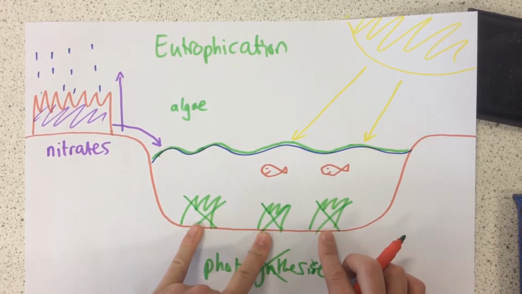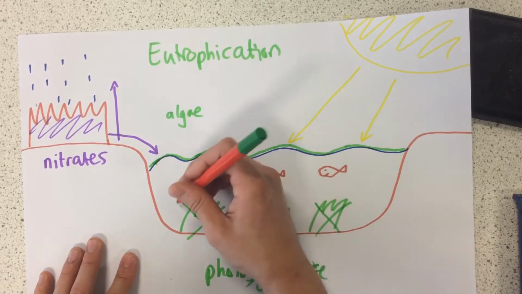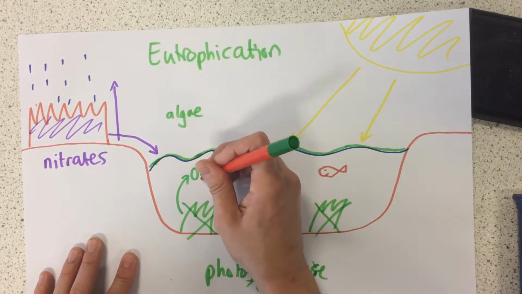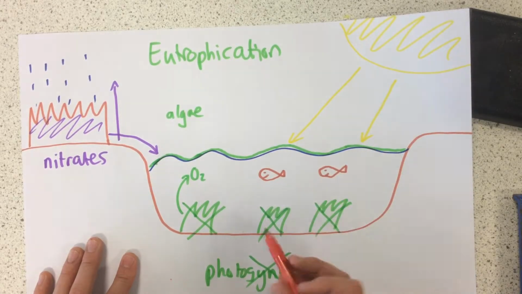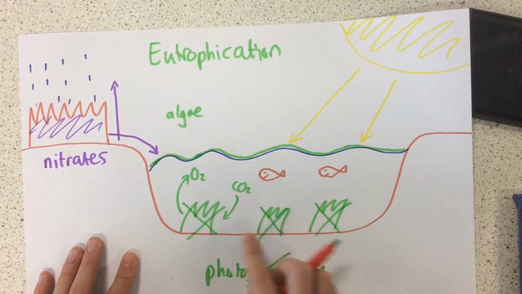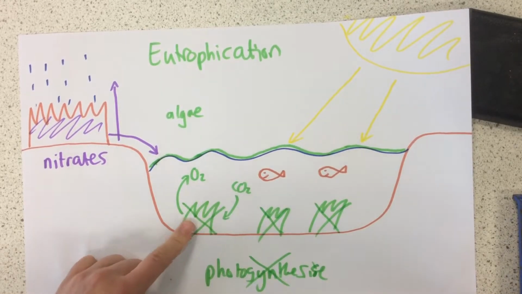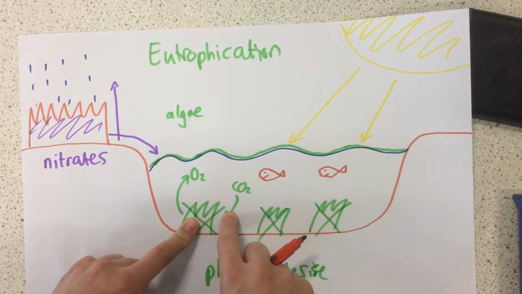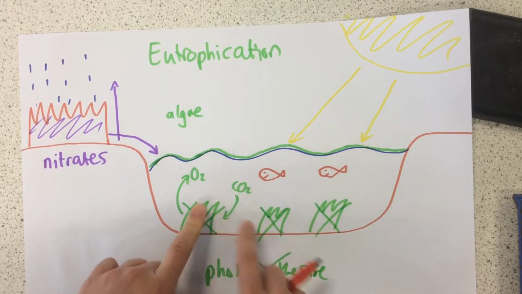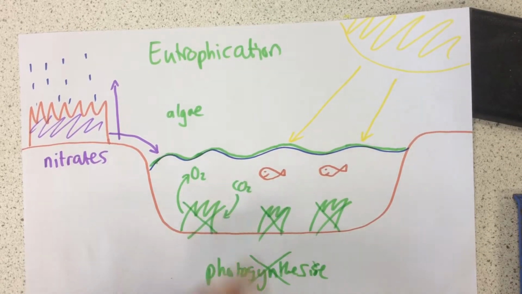Now that has a negative effect on the water because first of all, plants normally give out oxygen during photosynthesis and they take in carbon dioxide. So if the plants die, it means they will not be releasing any oxygen and they will not be taking in as much carbon dioxide. So this will mean there'll be less oxygen in the water and less carbon dioxide in the water.